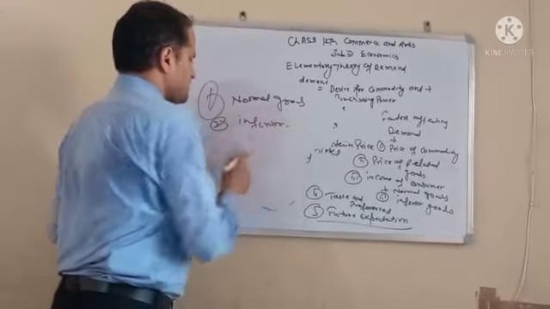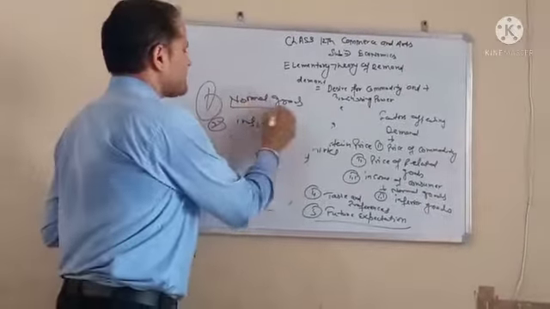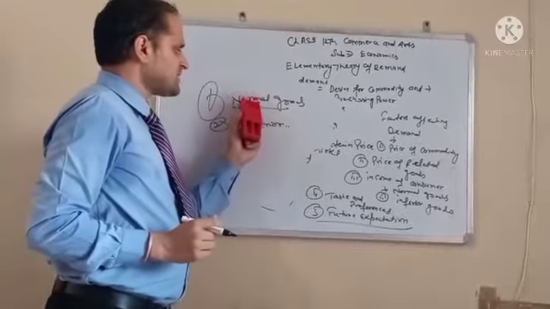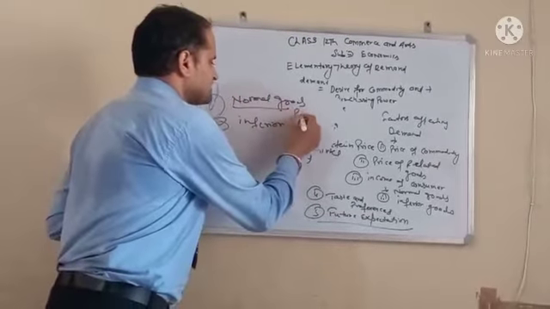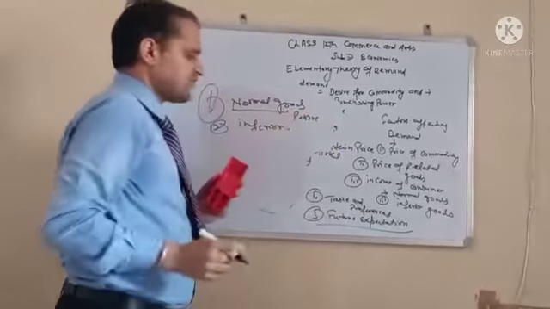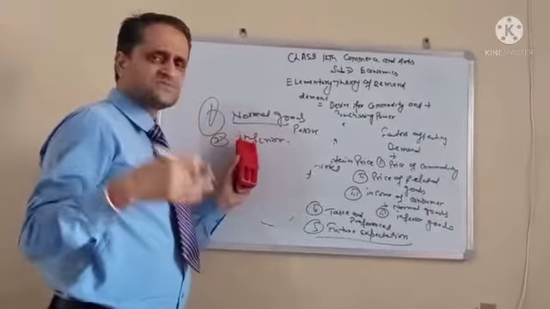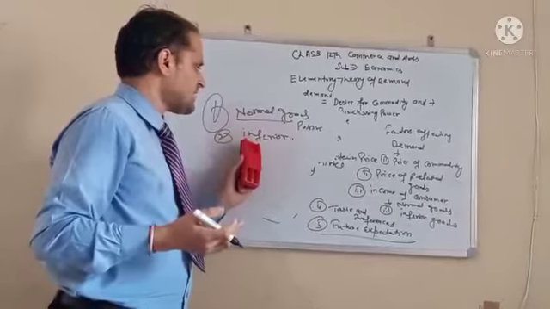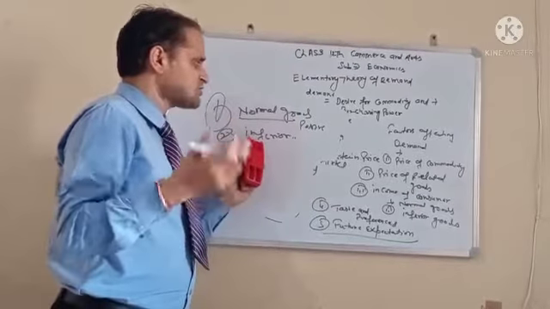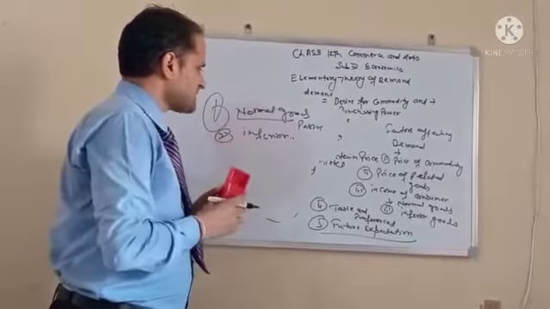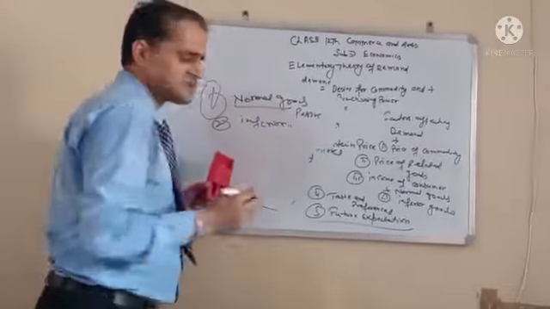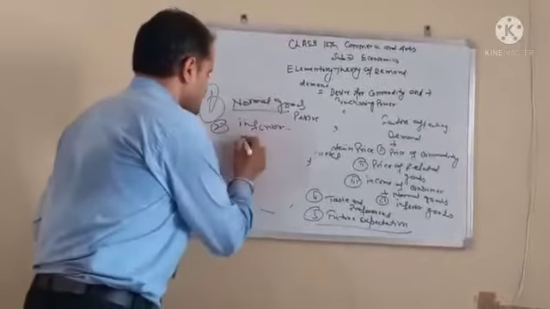In the case of normal goods, the income effect is always positive. For example, when our income increases, we demand more clothes, more shoes, more goods. But in the case of inferior goods, the income effect is always negative.